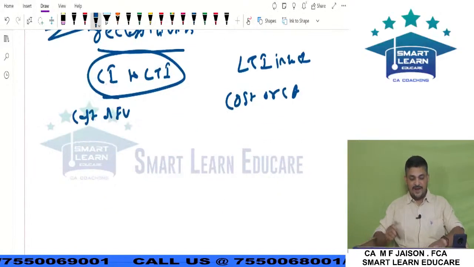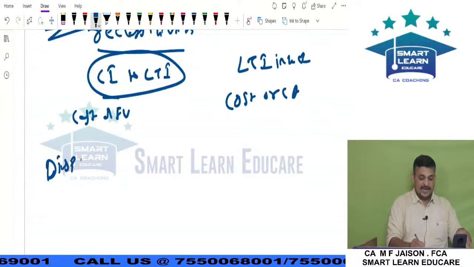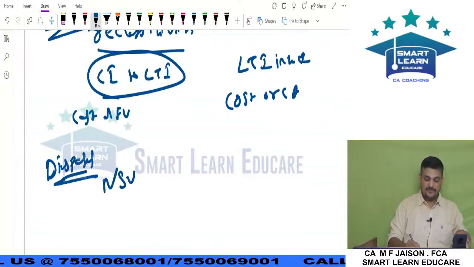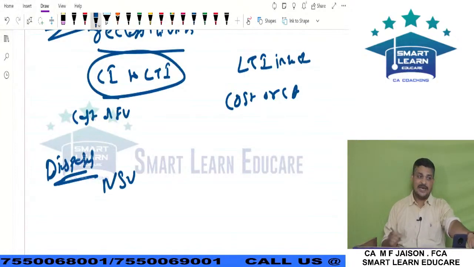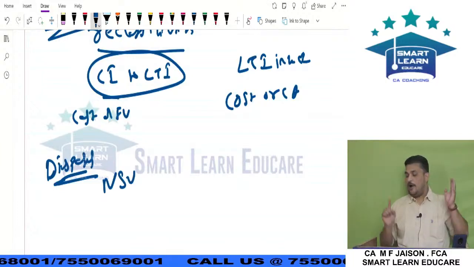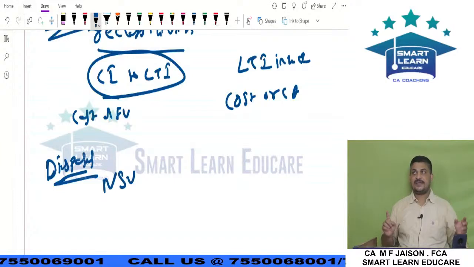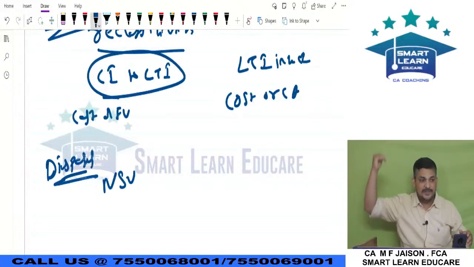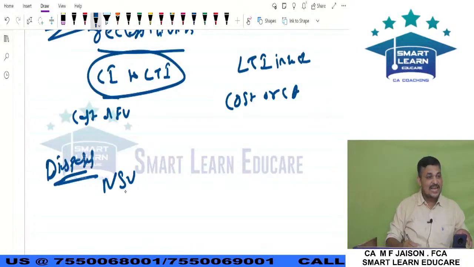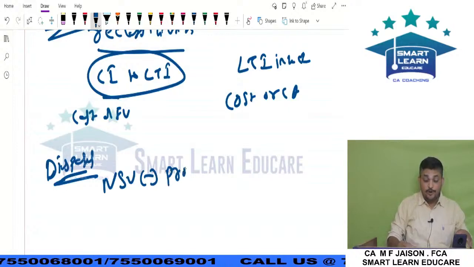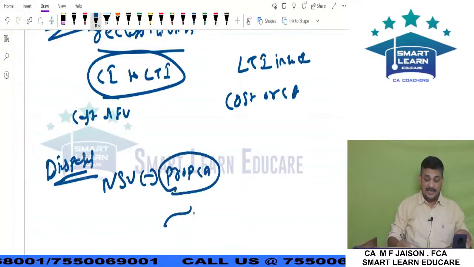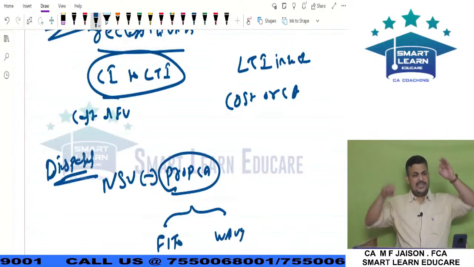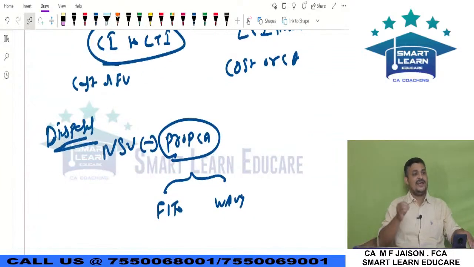Understood? Then finally, my dear friends, we have disposal. When you sell the investment, the difference is between the sale value, which we call net sale value, and the carrying amount. What is net sale value, sir? Sale value minus selling expenses. Always remember, don't make the mistake some of you made in the class: when purchasing, expenses are added; when selling, expenses are deducted. So net sale value minus proportionate carrying amount, determined either by applying FIFO or weighted average as guided by the question. Definitely the question will tell you whether it is FIFO or weighted average.